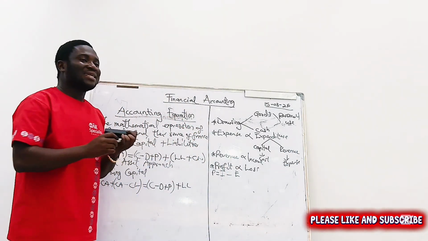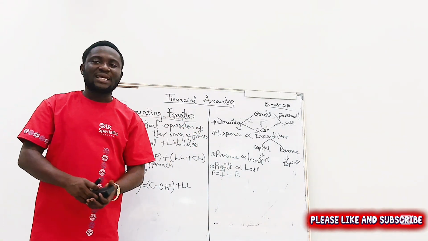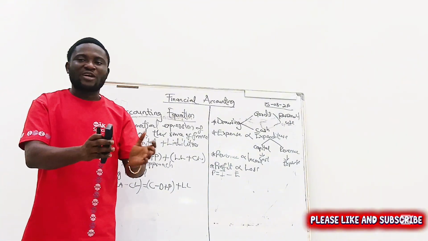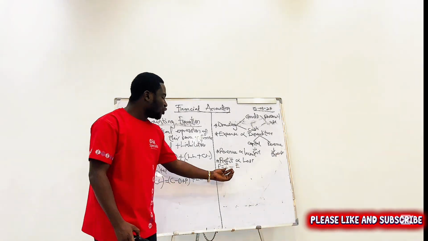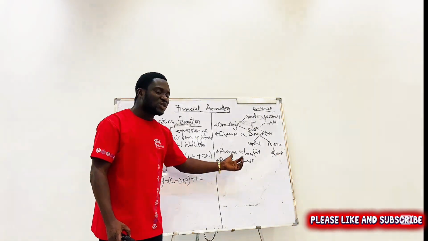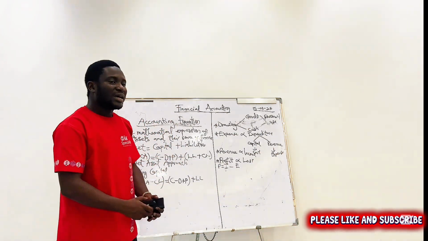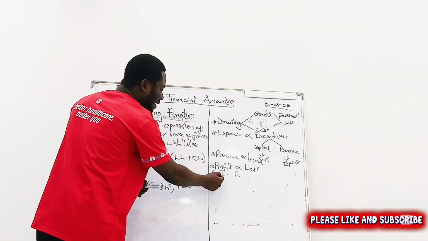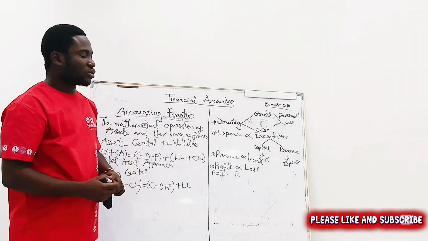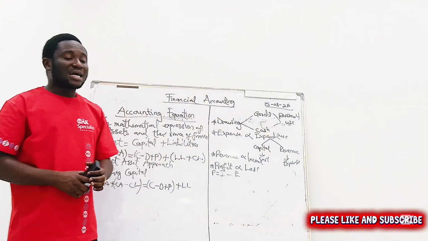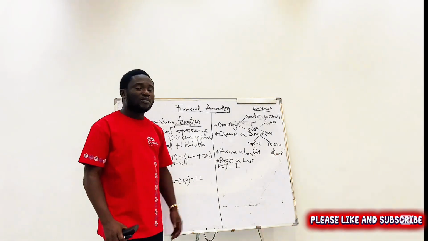The income for a particular year, when you less the expense of that year from it, when the income is more than the expense, you get profit. And when the expense is more than the income, you get what? Loss. As simple as that. This is just simple calculation.